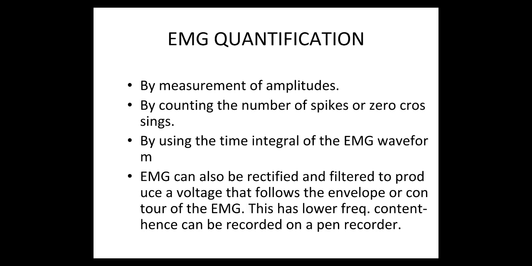EMG quantification. The EMG signal can be quantified in several ways. The simplest method is measurement of the amplitude alone.